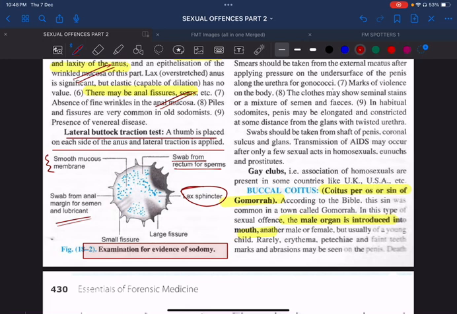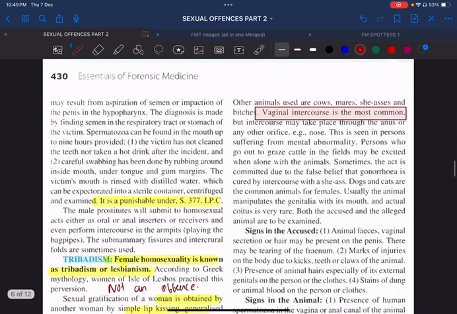What do you mean by buccal coitus? It is also called as coitus per os or sin of Gomorrah. Sin of Gomorrah. This is a very common term which is asked in your exam. Buccal coitus: the male organ is introduced in the mouth of another male or a female, but usually of a young child. Fine? Yes. Remember, it is punishable under section 377 of IPC.